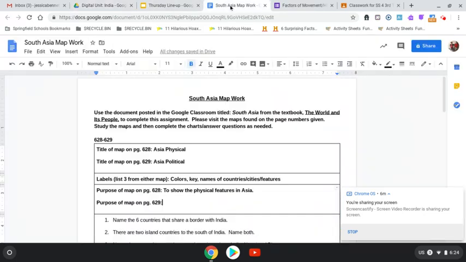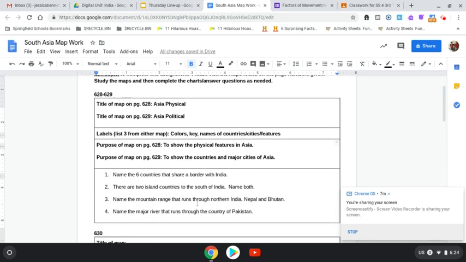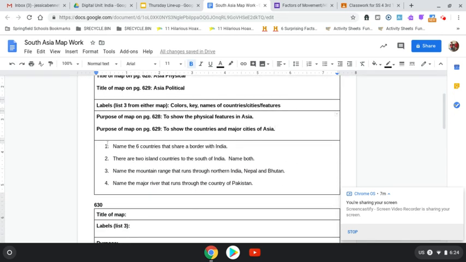So for the purpose, I'm going to put to show the countries. Oh, I cannot type today. And major cities of Asia. You could also put that the purpose is to show the political boundaries of Asia. When you are finished with that, you come down and you answer questions 1 through 4.